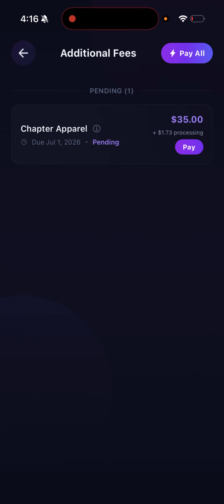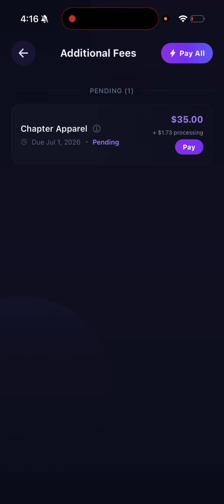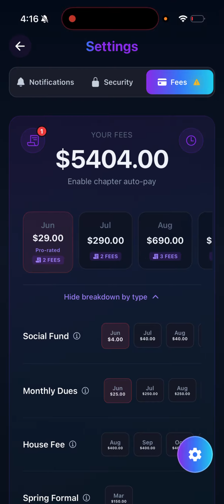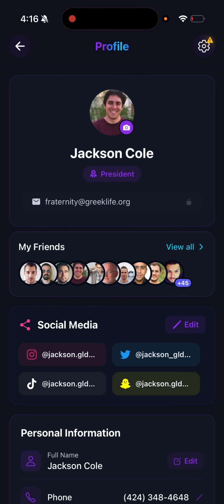You can see additional fees. So let's say as a brother, there's a t-shirt that you guys are selling. As a brother, you can go on this additional fees and buy that chapter apparel, pay for it, and it's that simple. We haven't set up the payment method yet on this app, on this demo, but for you guys, when you enroll, it'll be working just fine. Security is just change passwords, notifications. These are kind of minor details.